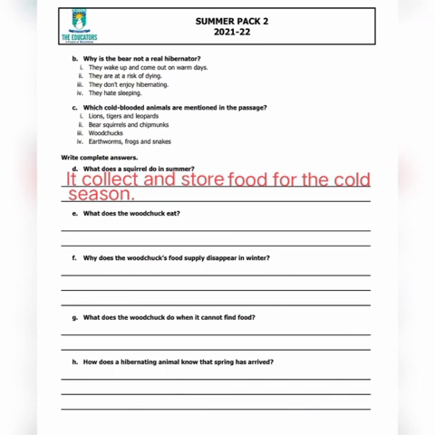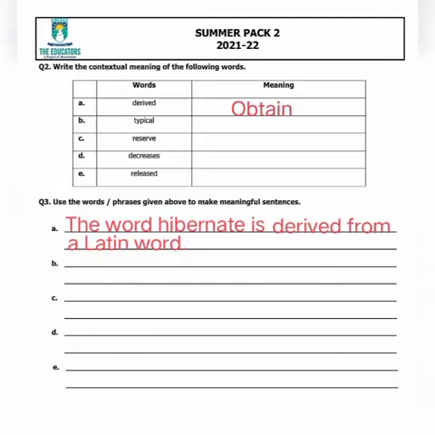And the next part is answer the questions. What does a squirrel do in summer? It collects and stores food for the cold season. By reading the passage, you will understand what the correct answer for this question is. In the next part, write the contextual meaning of the following words. In this, we will write the meaning in English.